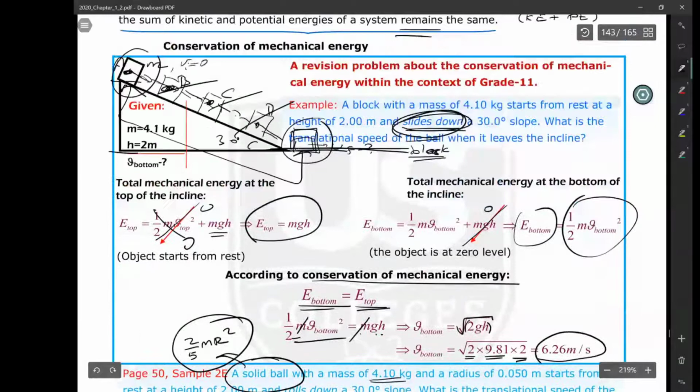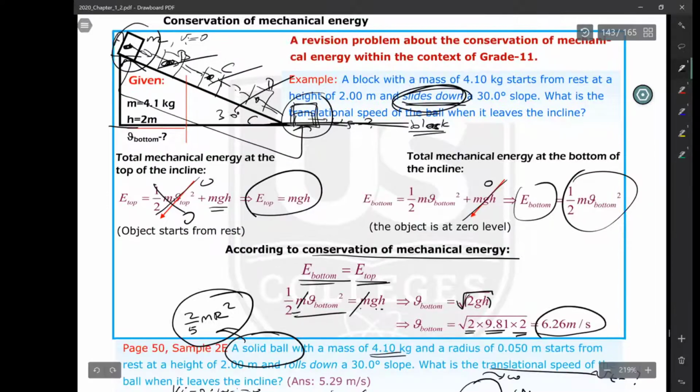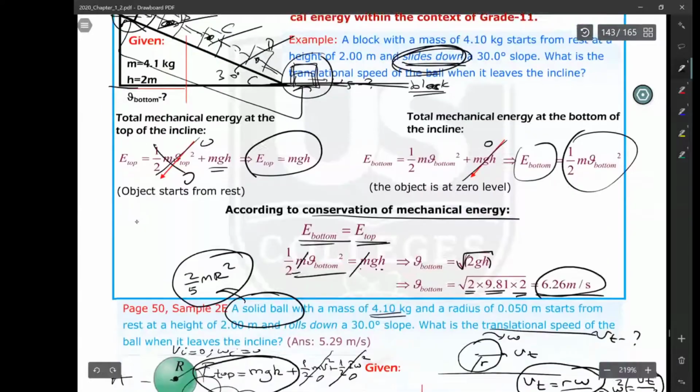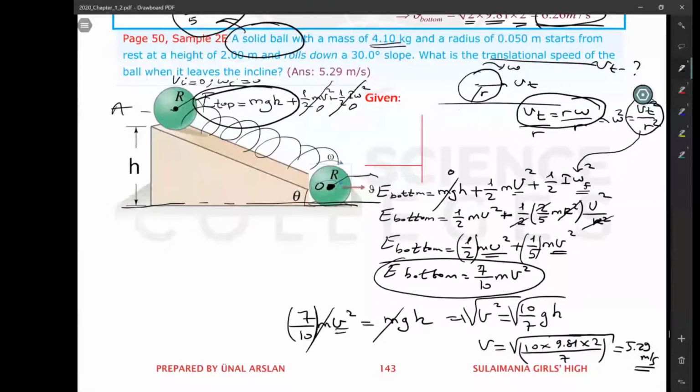So when it is sliding, even if you slide them from the same altitude, even if the masses are the same and the inclinations are the same, the translational speed is 6.26, but in the case of rolling down by a solid sphere, translational speed is 5.29. So when it's rolling down the incline, translational speed is less than sliding.